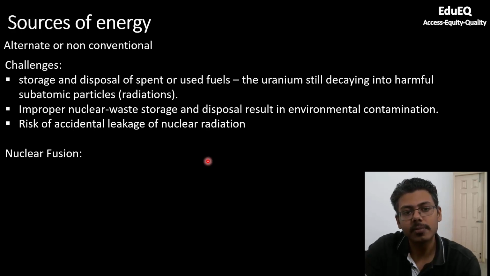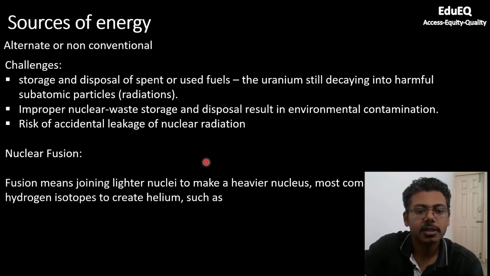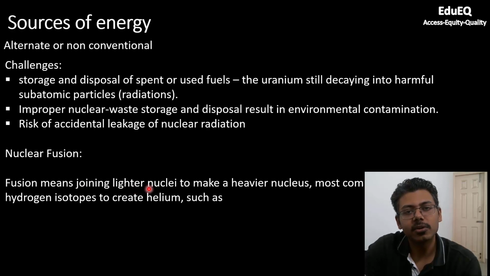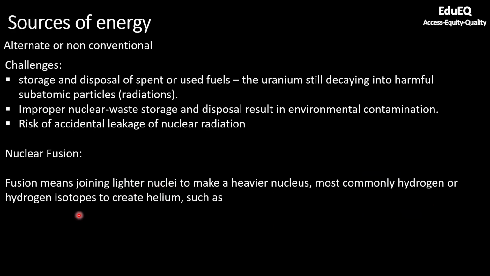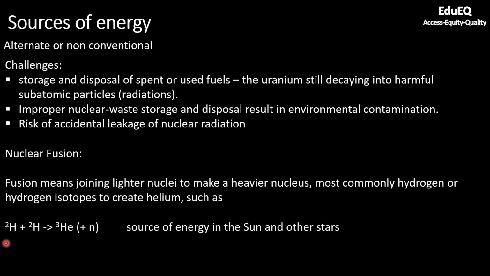Now coming to another type of nuclear reaction, which is fusion. Fusion means joining lighter nuclei to make a heavier nucleus, most commonly hydrogen or a hydrogen isotope. You can see the reaction here. Hydrogen is 1H1, which means the mass number is 1. But you also have deuterium, where the mass number is 2 but the atomic number is still 1. So this is a hydrogen isotope. Two hydrogen isotopes combine to form one neutron and one helium atom.